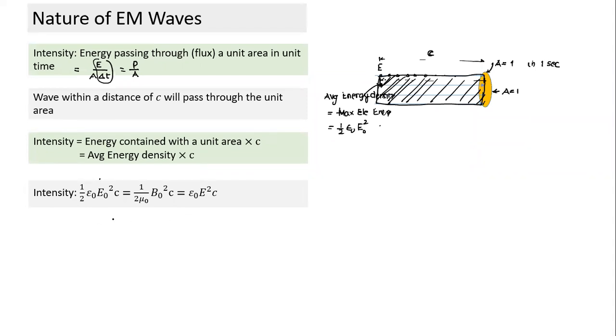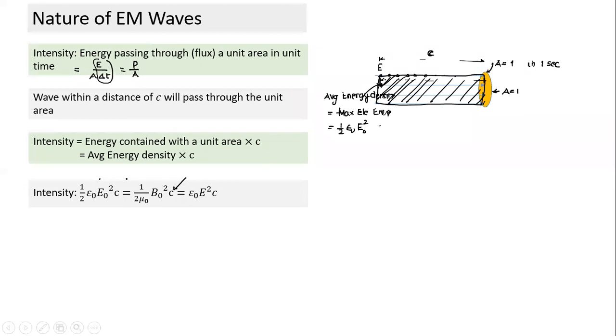Sir, is C just like a regular variable? We have used this term C at least 4 or 5 times before this slide. Can you think of what C indicates here? Anyone else? Speed of EM wave. Yes, speed of EM wave passing through in 1 second. And C is the speed of EM wave.